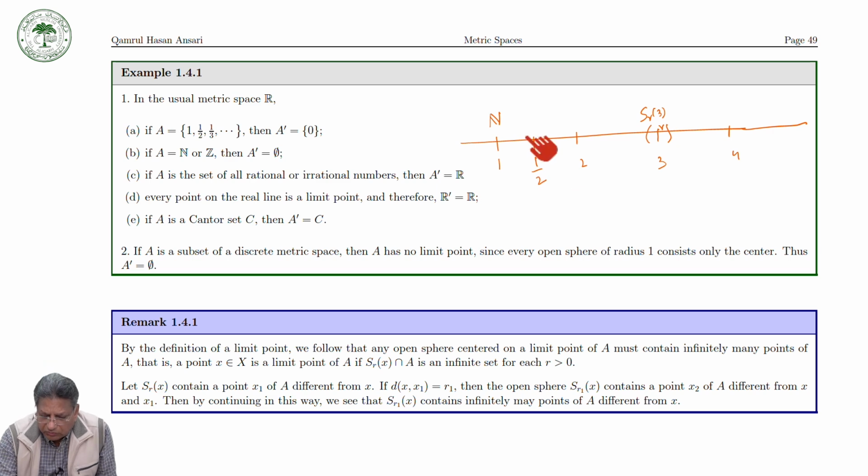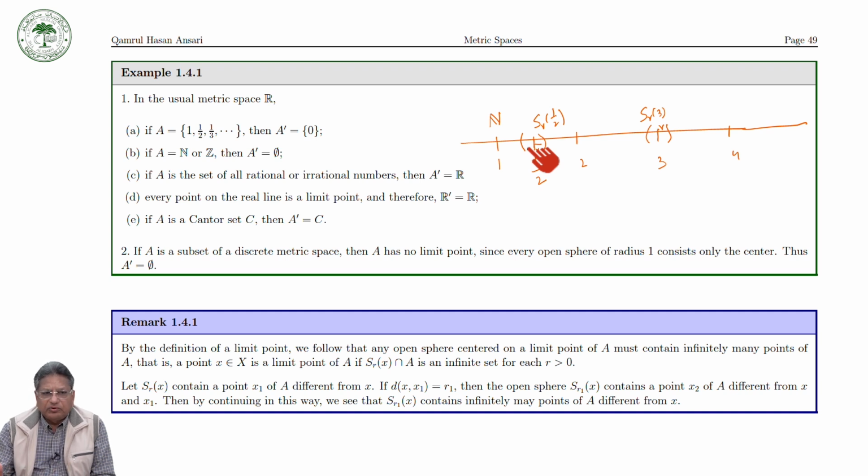Take the open sphere S_R(1/2) with center 1/2 and radius R. With this radius, it does not contain any point of N. So 1/2 is not a limit point of N.